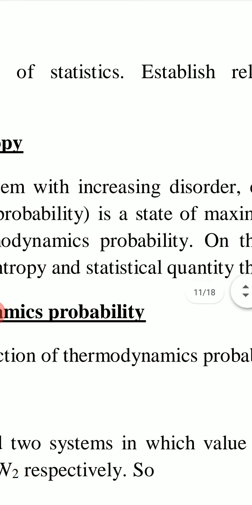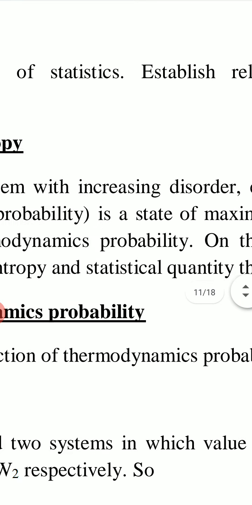Entropy is a measure of disorder of a system. With increasing disorder, entropy increases. So entropy is a measure of disorder of a system. When disorder of a system increases, its entropy increases.